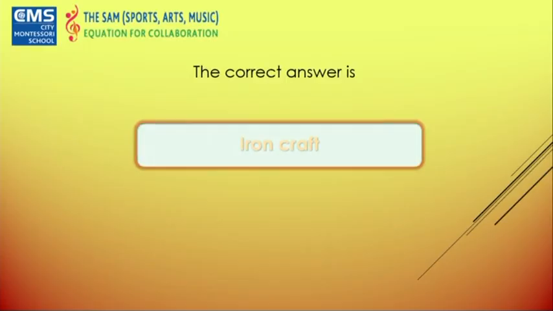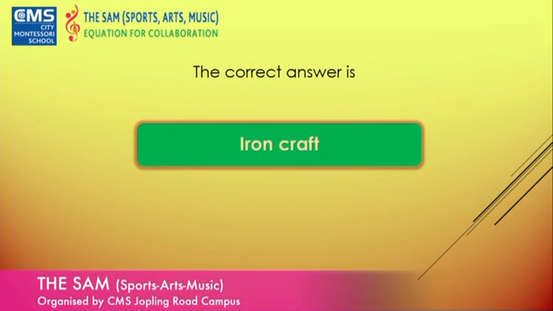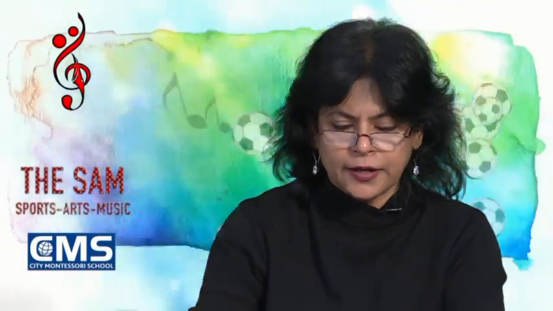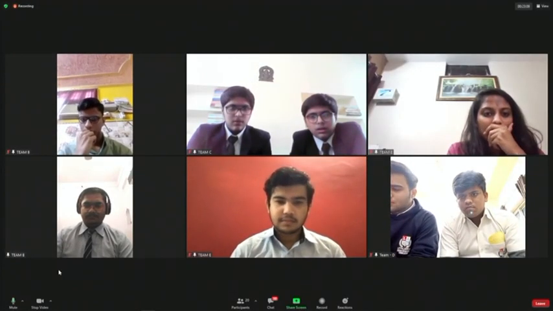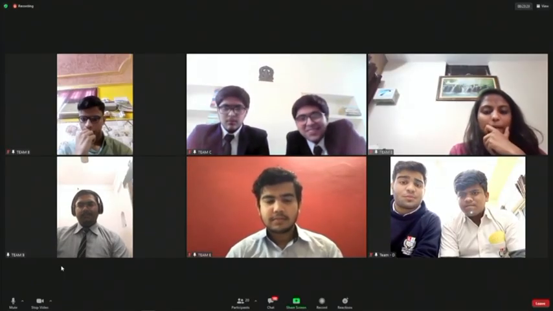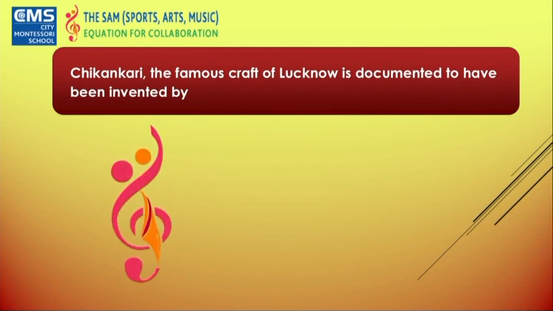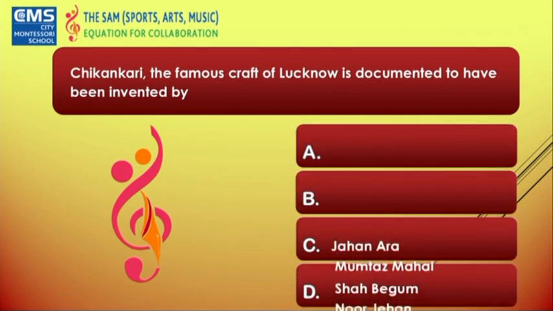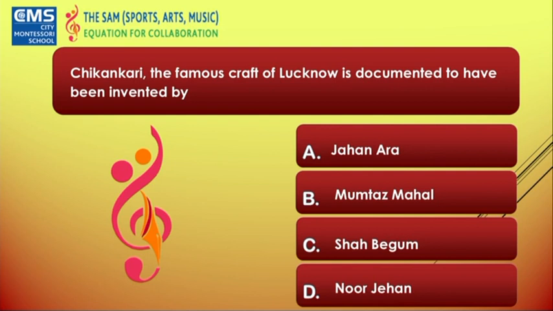It is iron craft. You must have seen in the different festivals those little iron toys which are being sold. Those are from Agaria, which is primarily an iron smelting zone. All right, Team D, the question for you. Chicken curry, the famous craft of Lucknow, is documented to have been invented by, and your options are Jahan Ara, Mumtaz Mahal, Shah Begum, and Noor Jahan.